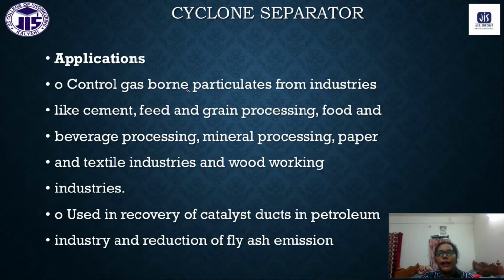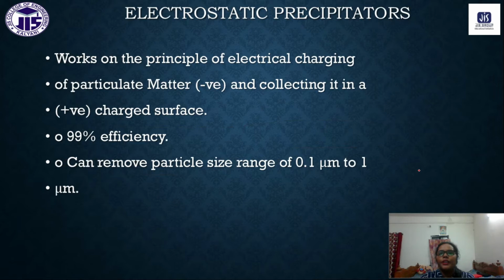Next, the applications: cement, feed, grain processing, food processing, textile industries and paper industries use this cyclone separator. Now, the electrostatic precipitator, as I told you, is very important, because its efficiency is 99%, and it can remove particle sizes from 0.1 micrometer to 1 micrometer.